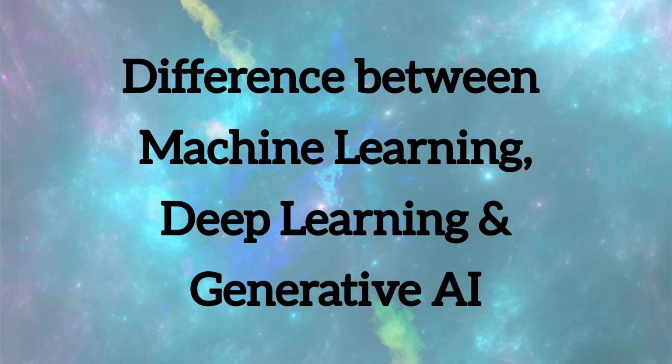So, what are the differences of generative AI? Generative AI is actually a field within AI that focuses on creating new content. This is the specialization of generative AI, using models trained on large data sets.